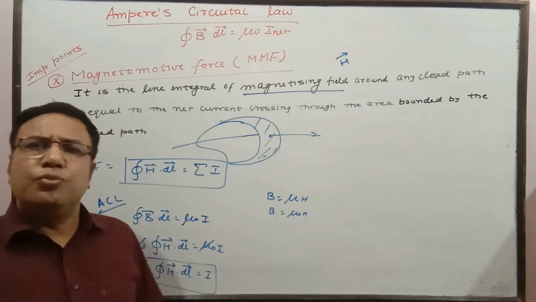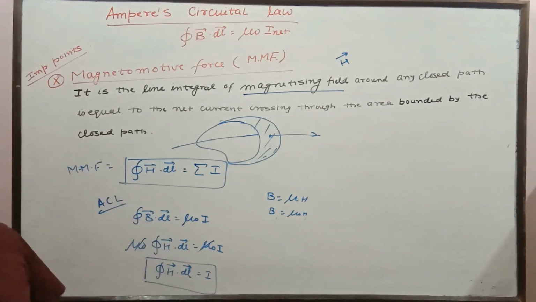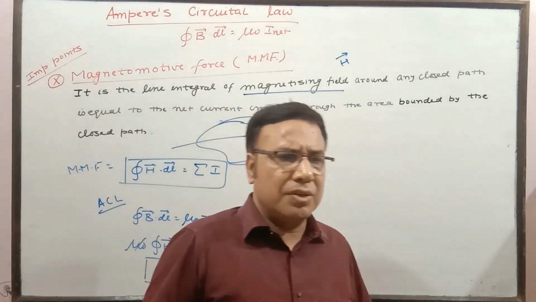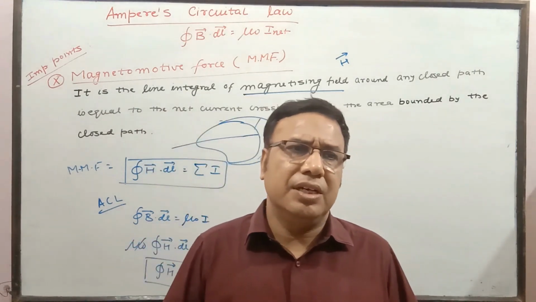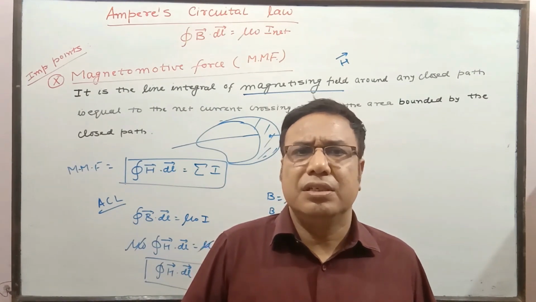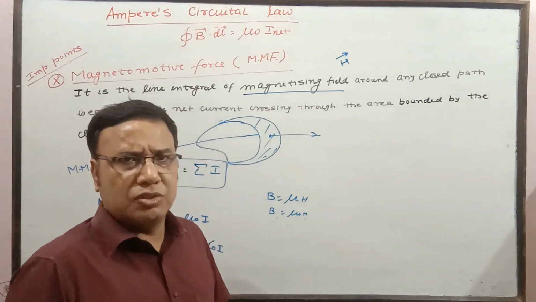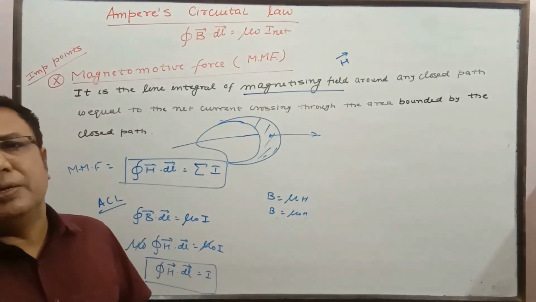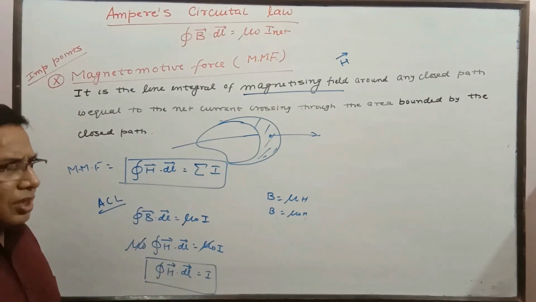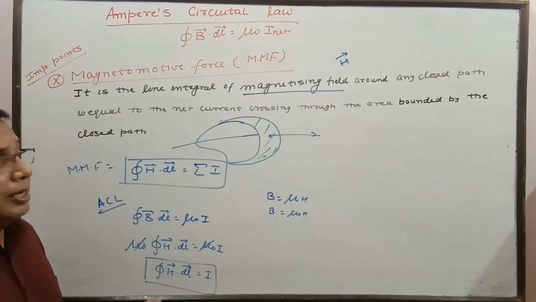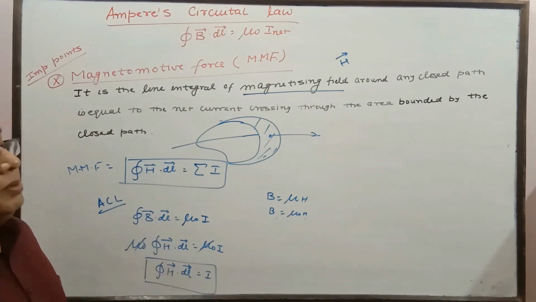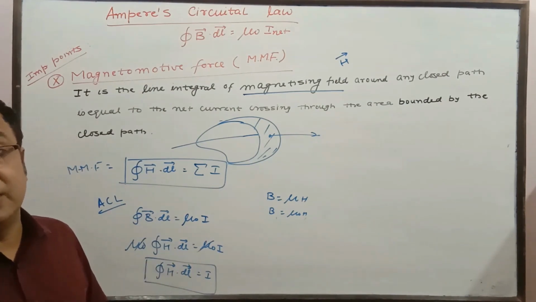We discussed too many things based on Ampere's circuital law, a number of small different points. Actually, a number of questions of different values come in board's exam. Small questions are large in number, so it's quite obvious that you may get small questions based on this. You have to go through it thoroughly, step by step, try to solve and analyze all the points. Then only you will be able to solve the questions given in board's exam.